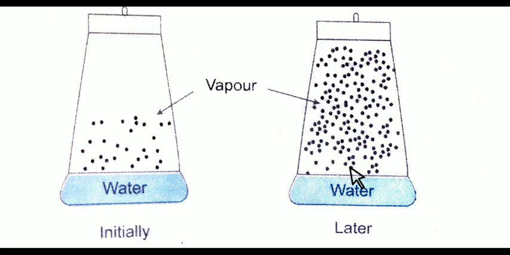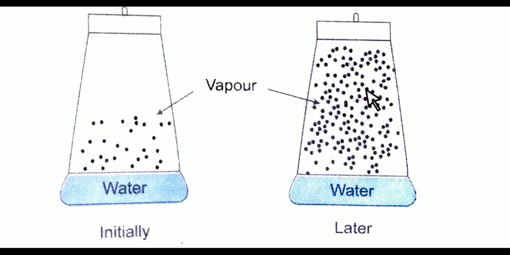So students, whenever the rate of condensation becomes equal to the rate of evaporation, at that time we get constant vapor pressure, and this state is nothing but an equilibrium state. This vapor pressure is known as the equilibrium vapor pressure of water, another name for it is saturated vapor pressure, and a third name is aqueous tension.